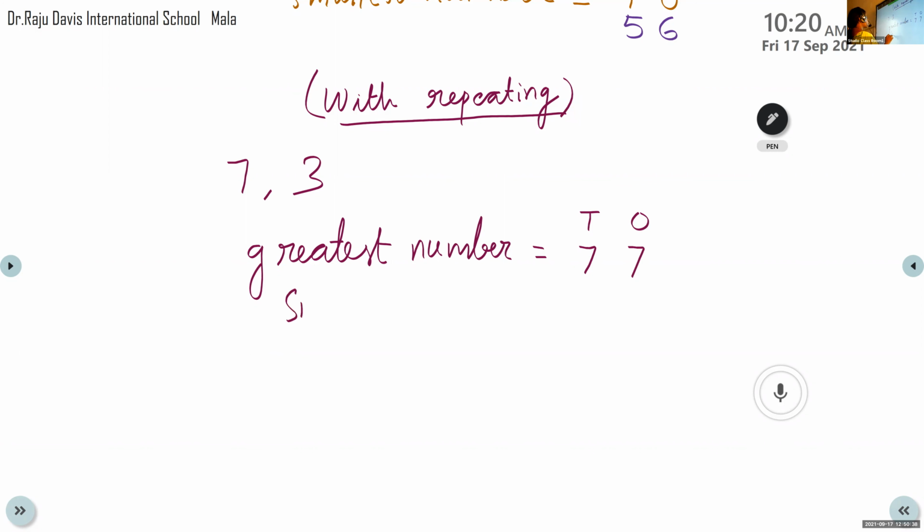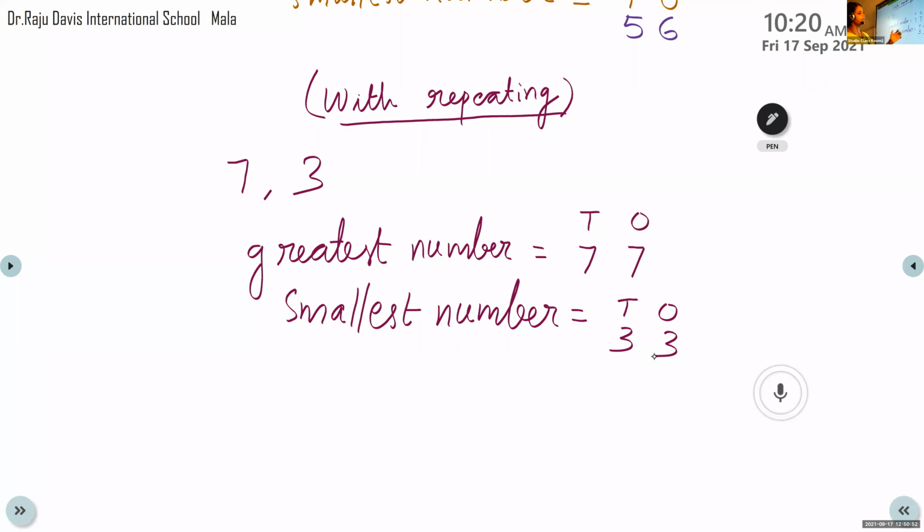Now let us write the smallest number. Which is the smaller digit? 3. So we can write the 3 in the tens space and the ones space. So we will get 33. With the repeating means we can repeat the digits and find out the greatest number and smallest number. If it is the greatest number, we write the bigger digit in tens and ones space. If it is the smallest, we write the smaller digit in the tens space and ones space. So you will get the answer.